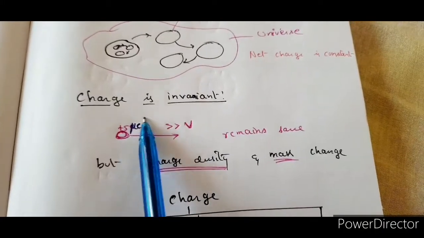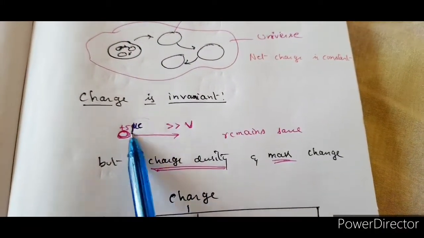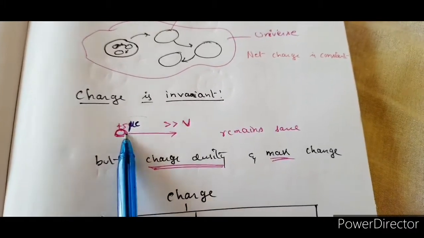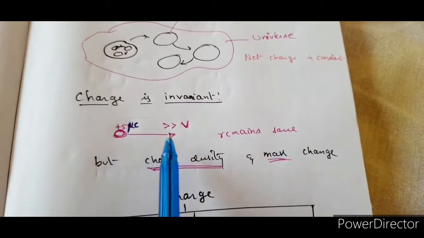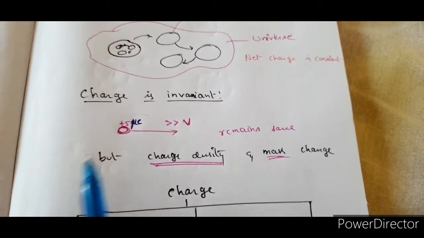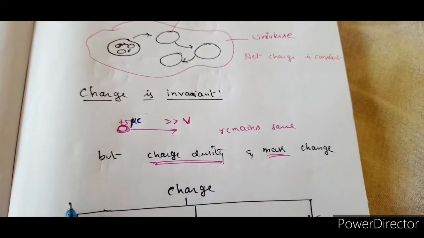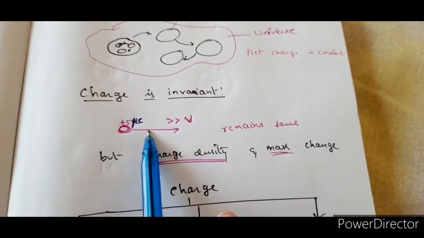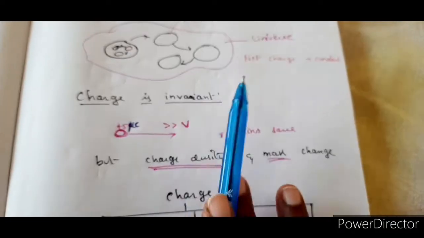This charge remains the same, whatever may be the speed of the charge. Whether the charge is at rest or moving at a very, very high speed, whether the charge is getting accelerated, whatever may be the circumstance with respect to the motion, charge remains the same.